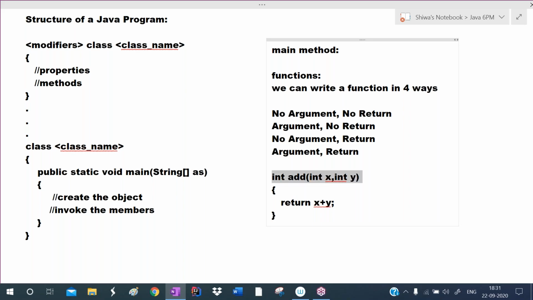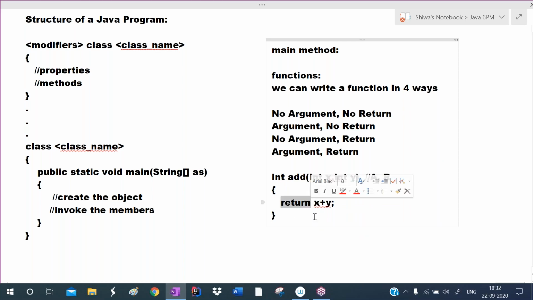This function is taking arguments, and this function is returning a value. So which type is this? This is the argument and return type. It is taking x, y arguments as input, and it is returning x plus y as output. So it is argument and return. This function is an example for argument and return.